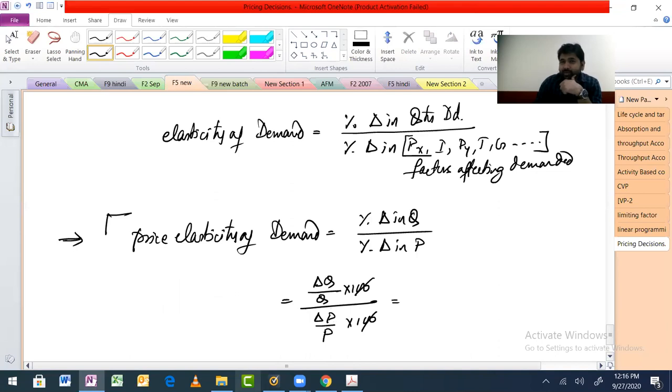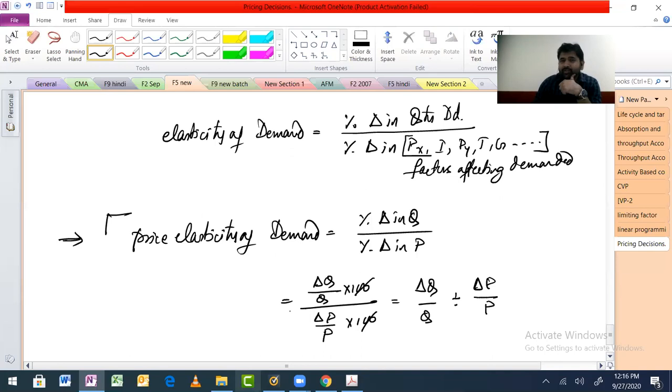And now, see, change in Q by Q. Okay, that was the thing, right? This whole thing gets divided. Okay, I can write it like this, no problem. So fine, change in Q by Q divided by change in P by P. Is that okay?